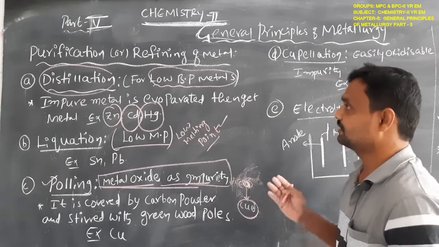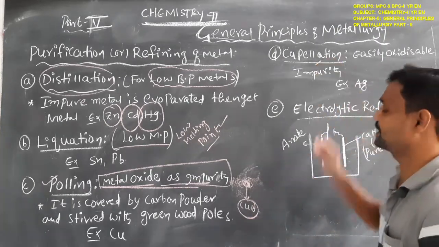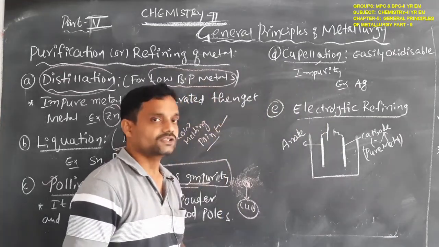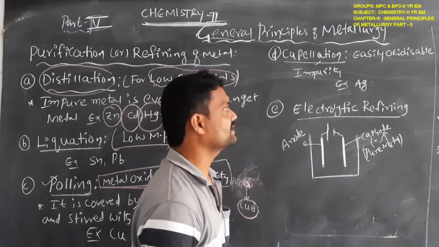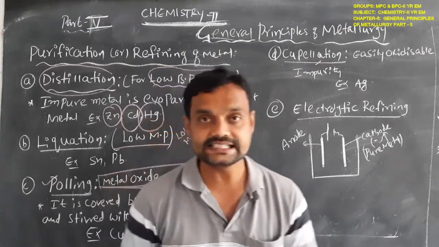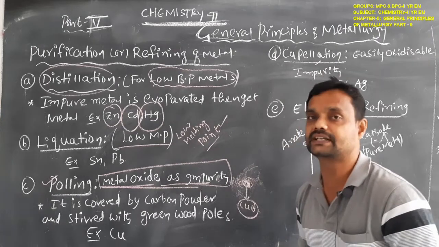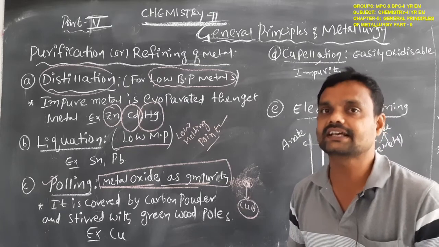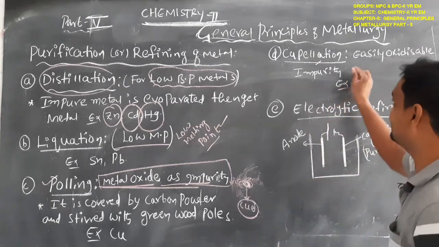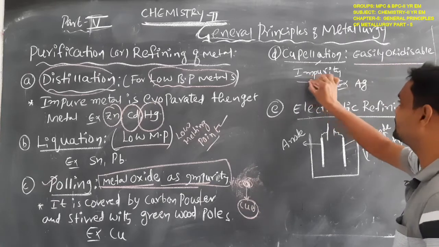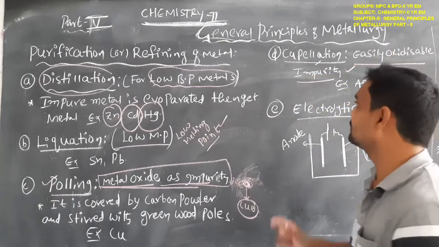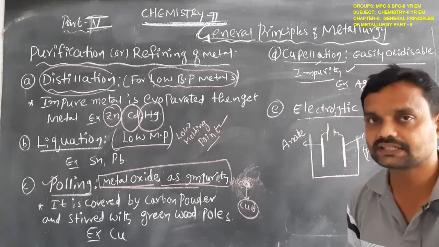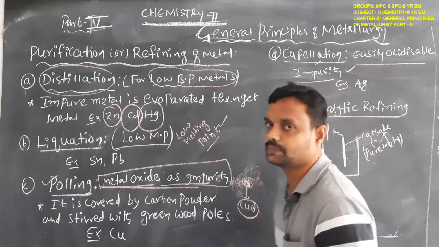Another process for purification is the cupellation process. In cupellation, an easily oxidizable impurity is present, meaning the impurity is easily converted to its oxide form. Then we use the cupellation process. Which type of metals are purified by the cupellation process?